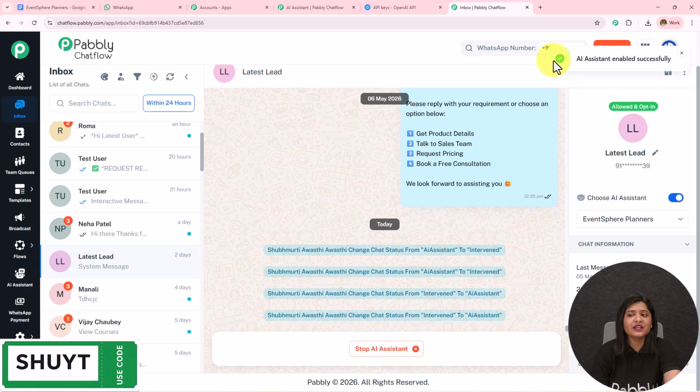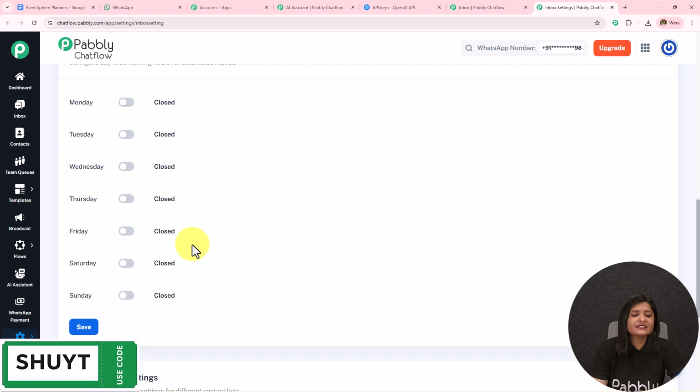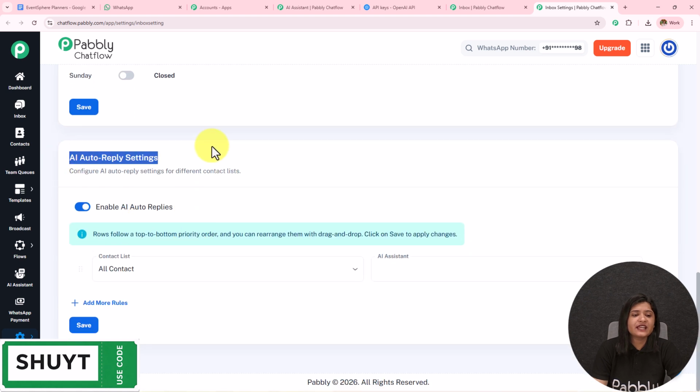But doing this manually for a particular chat is very time consuming. So what we can do is assign this AI assistant to a particular group of contacts or to all the contacts. For that, on the left hand side, we have this option of settings. I'm going to open the inbox settings in a new tab. I've landed on this inbox settings. I am going to scroll down, and then we have this AI auto reply settings.